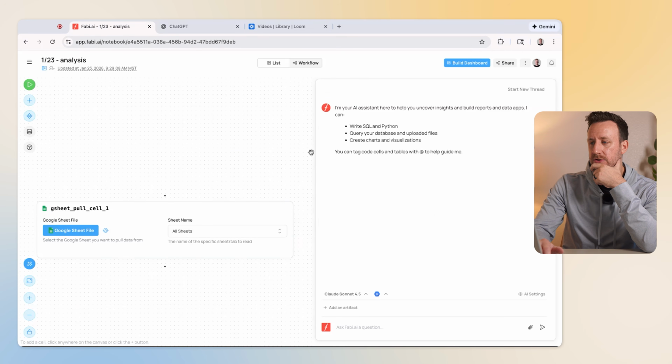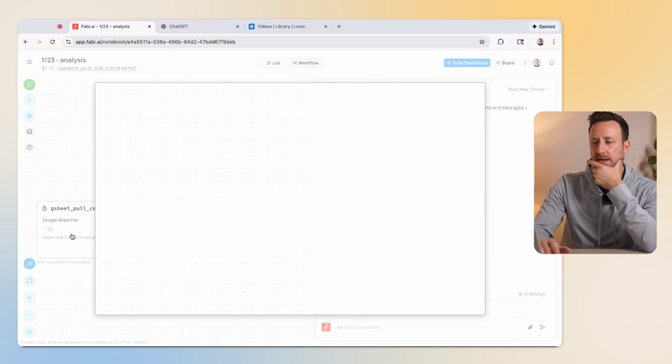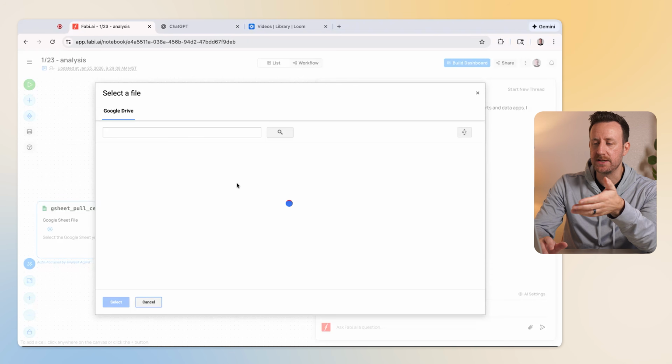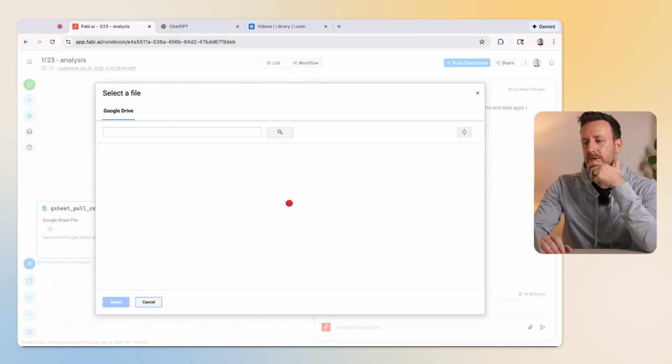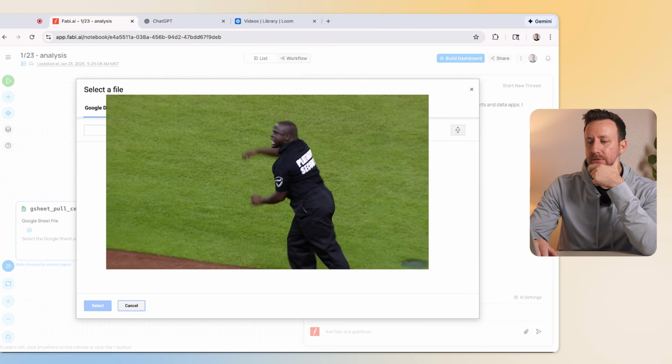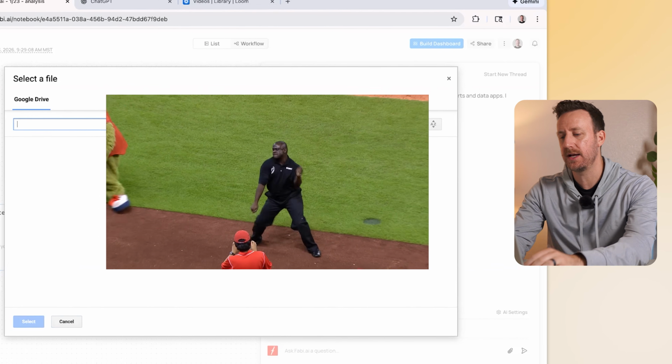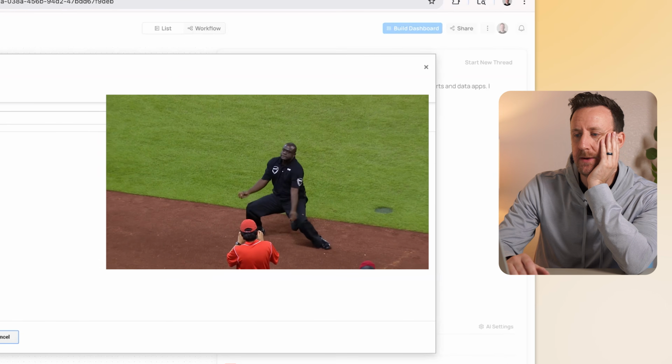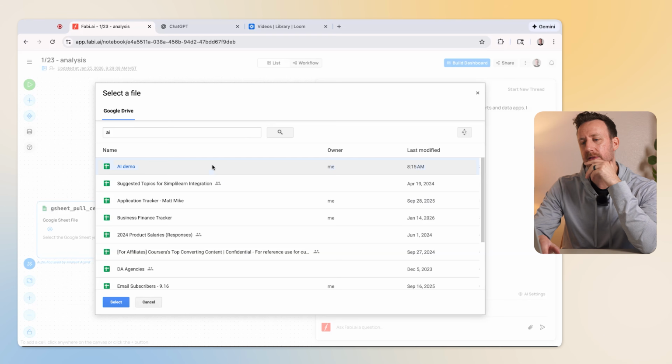You connect to the Google Sheet. We're in the canvas now. We've got the chat on the right. We're going to connect to a file, and it's going to ask you to connect your Google account. Essentially, I've already done that. It's going to bring up a list of files here that I can connect to. Waiting for it to load because it's going kind of slow. What if I type in a search? Okay, that made it go a little bit faster.